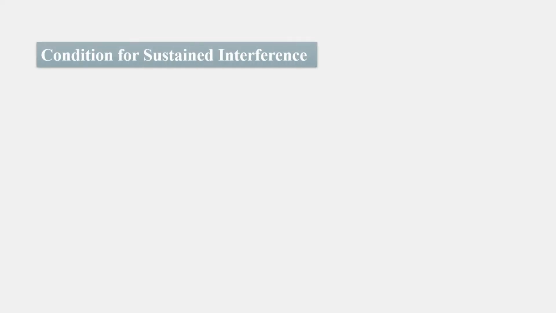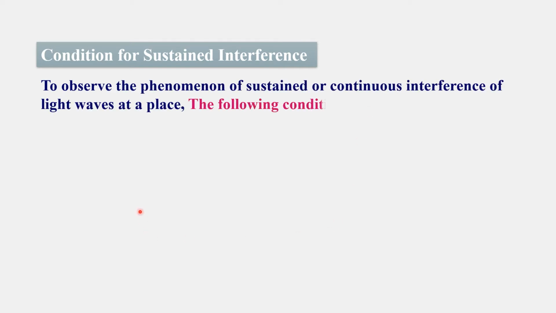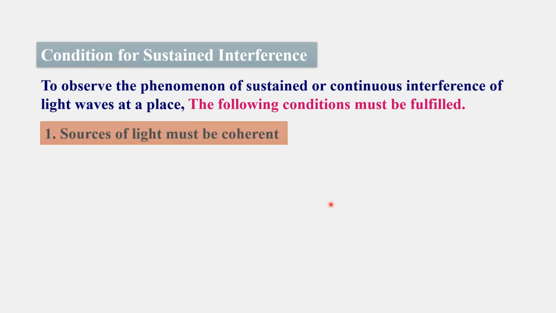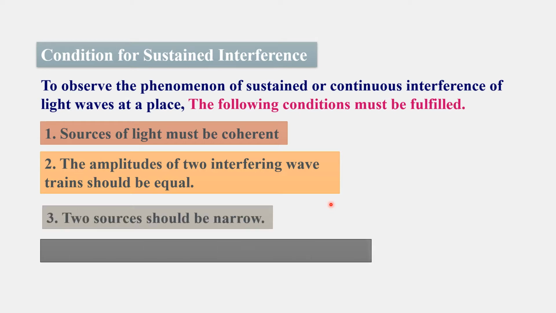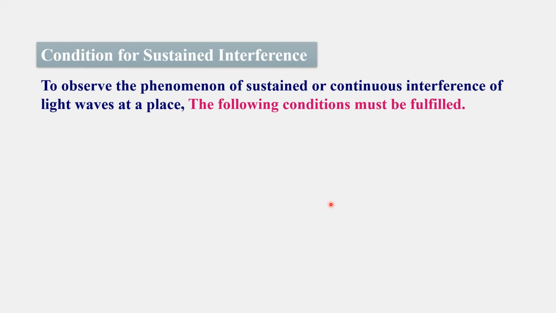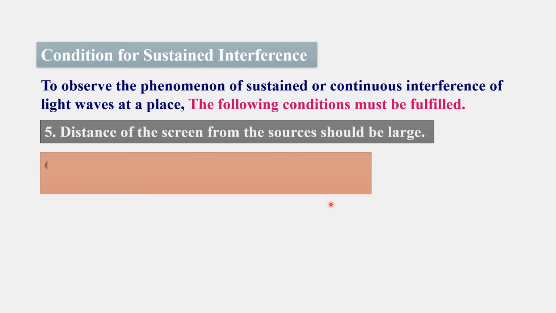Conditions for sustained interference. To observe the phenomenon of sustained or continuous interference of light waves at a place, the following conditions must be fulfilled. First, the sources of light must be coherent. Second, the amplitudes of the two interfering wave trains should be equal. Third, the two sources should be narrow. Fourth, the two sources should be close to each other. Fifth, the distance of the screen from the sources should be large.